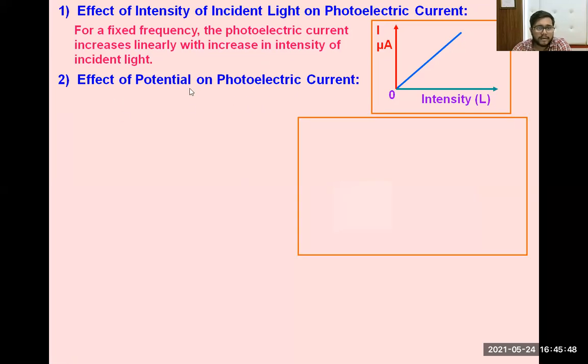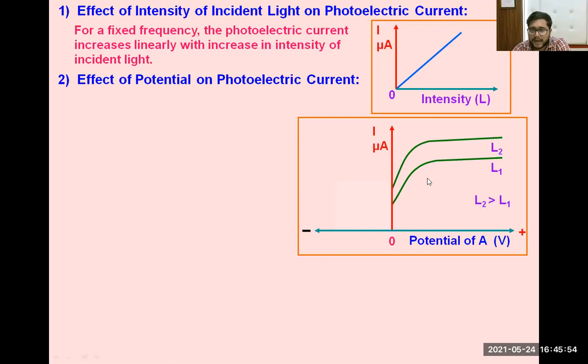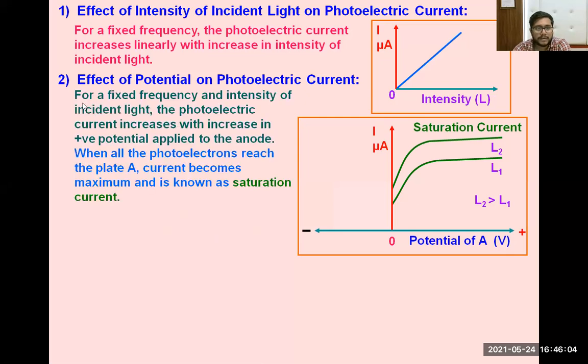Second is the effect of potential on photoelectric current. You can see the graph here. This is the saturation current, and this is the potential of plate A. For a fixed frequency and intensity of incident light, the photoelectric current increases with increasing positive potential applied to the anode. When all the photoelectrons reach plate A, the current becomes maximum, and that current is known as saturation current.